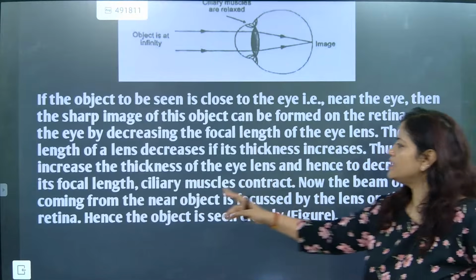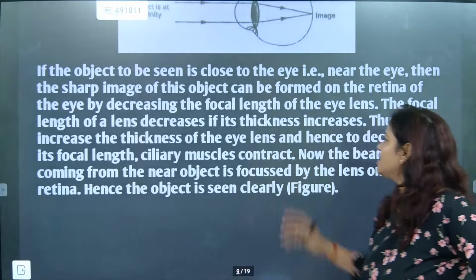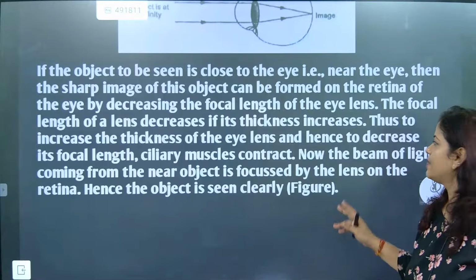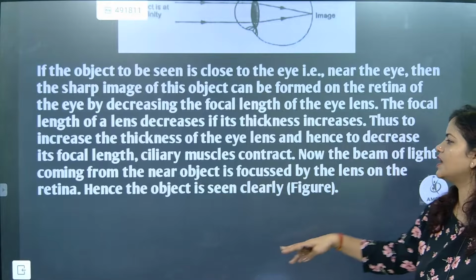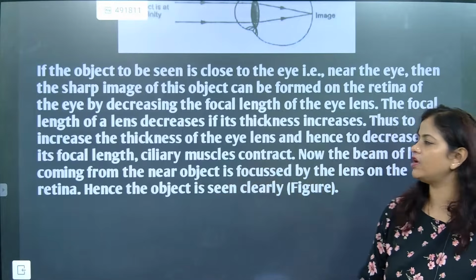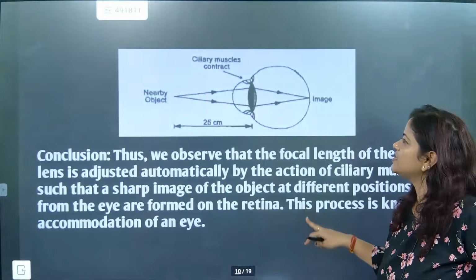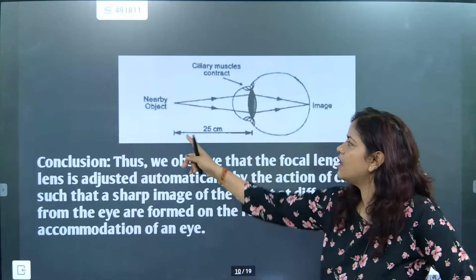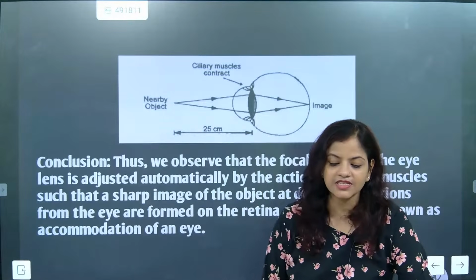Understood? Thus, to increase the thickness of the eye lens and hence decrease the focal length, the ciliary muscles have to be contracted. Now the beam of light coming from the near object is focused by the lens and falls on the retina, so the object is seen clearly. For the nearby object, what is the distance, beta? 25 centimeter.